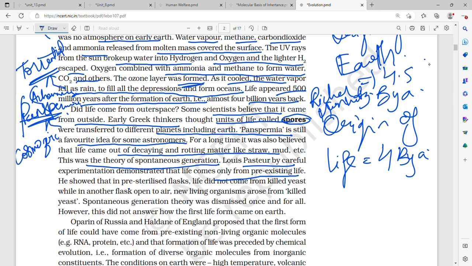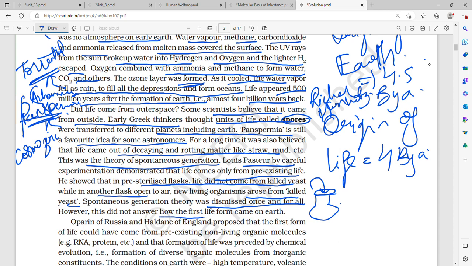What did Louis Pasteur do in a pre-sterilized flask? He showed that life did not come from chilled yeast, while in another flask which was open to air, new living organisms arose from the yeast. So something was coming from the air into the flask. It was not regenerating from the flask. So he disproved the theory of abiogenesis with his theory of biogenesis. Spontaneous generation was dismissed once and for all.